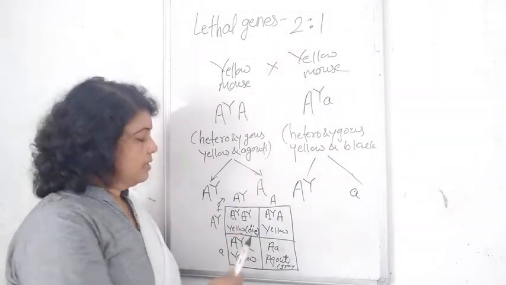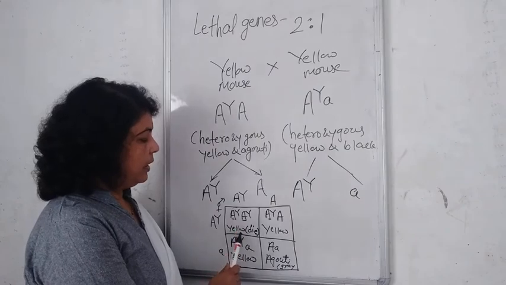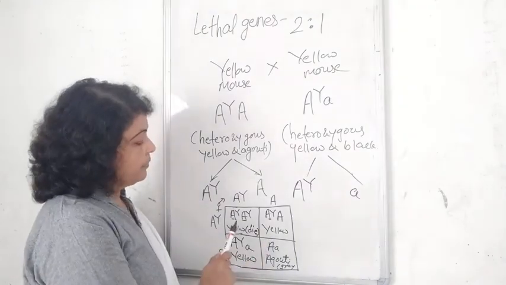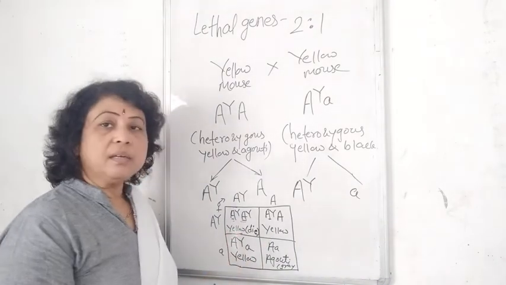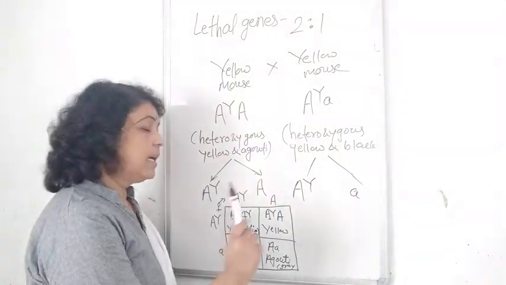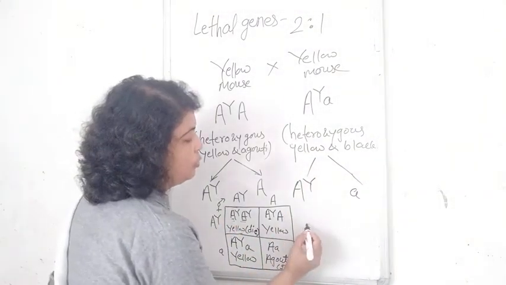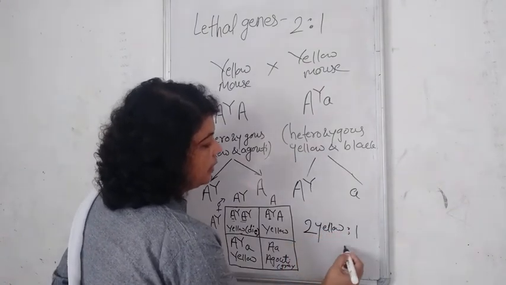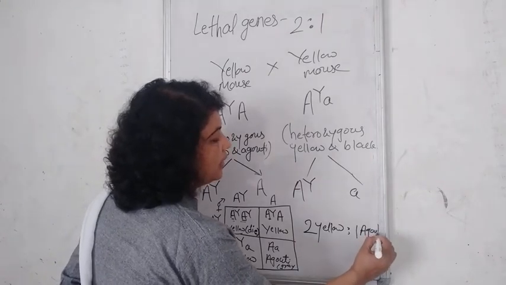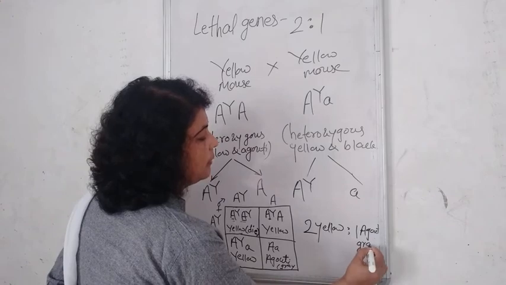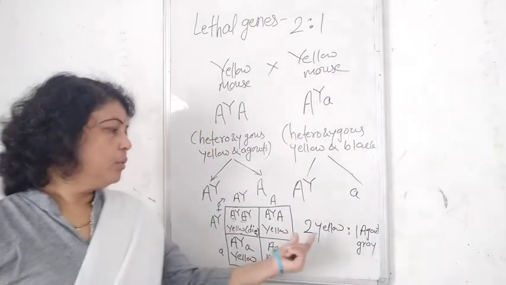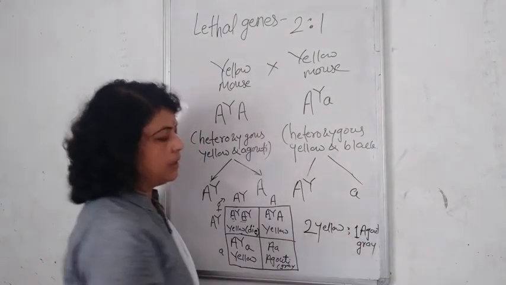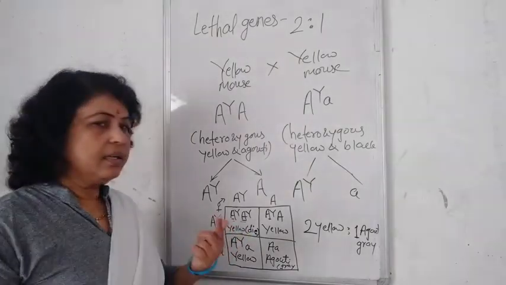So of the four organisms produced, 3 are yellow and 1 is agouti. But the yellow with two dominant Y genes dies, so only 2 yellow and 1 agouti or grey survive, and 1 dies.